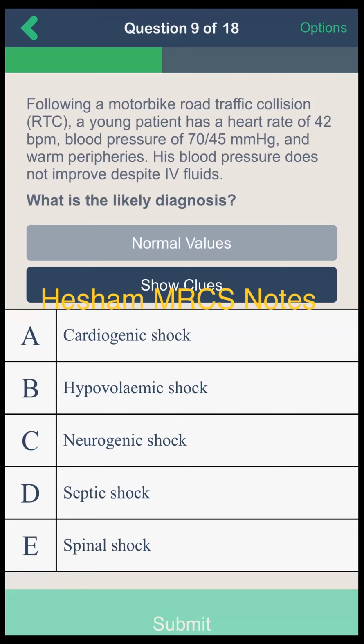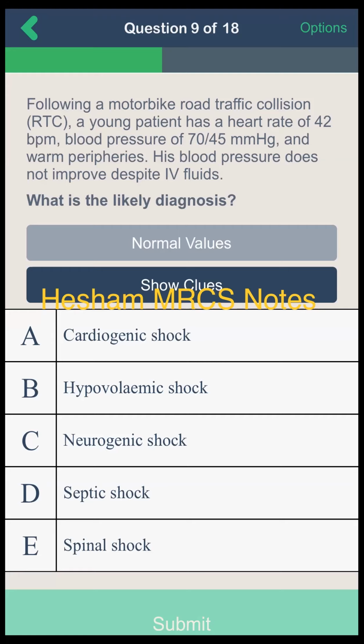Causes of neurogenic shock may be spinal shock or vasovagal shock. Neurogenic shock due to spinal cord transection is loss of all sympathetic tone, so the patient will have hypotension and bradycardia. Or the vasovagal shock due to a blow to the testes or severe bad news you hear, you turn into bradycardia and hypotension. Here the patient has an RTA with a motorbike, so may have had severe pelvic fracture pain, which can cause vasovagal and neurogenic shock with bradycardia and hypotension.